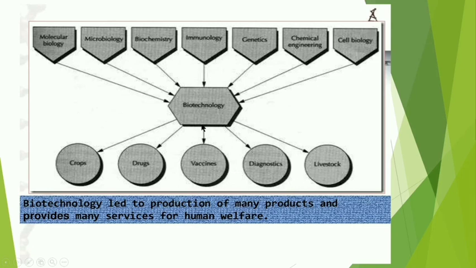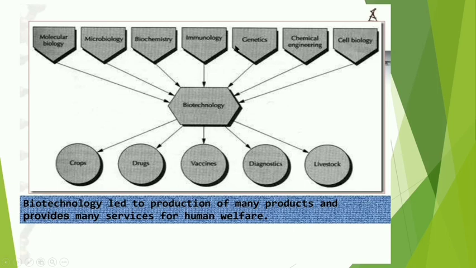So there are various uses of the biotechnology. Biotechnology led to the production of many products and provides many services for human welfare. So this biotechnology is very useful in order to get various products, like we can get crops, drugs, vaccines, diagnostics, and the livestock. You have studied, if you remember in the previous chapter, I explained to you livestock, animal, pisciculture, apiculture, all that. So these all sciences are involved here: molecular biology, microbiology, biochemistry, immunology, genetics, chemical engineering, and cell biology.